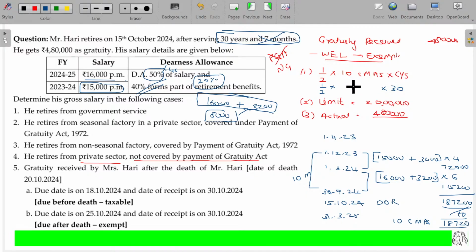I will put that value here, 18,720. Now multiply all this value. The final value being 2,80,800. Among the three, the least being 2,80,800 is exempted. Beyond that, balance value being 1,99,200 is taxable under section 17 clause 3, profit in lieu of salary. Profit in lieu of salary is also part of salary as per section 17 clause 1. Is that clear? Hope now you will be able to understand this part.